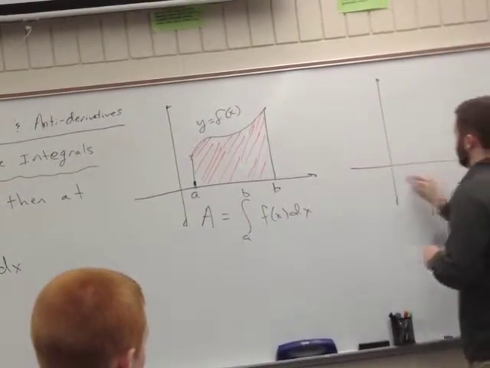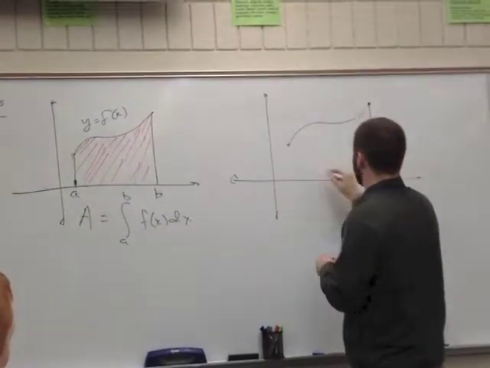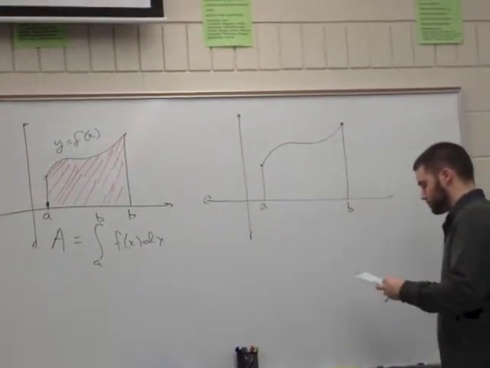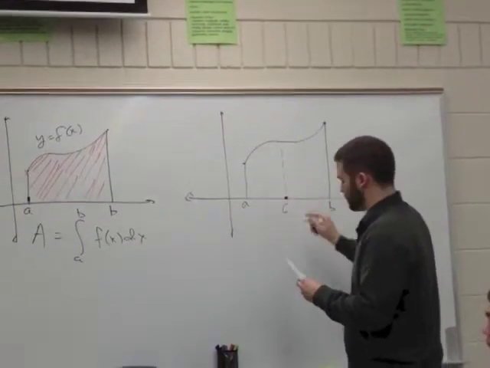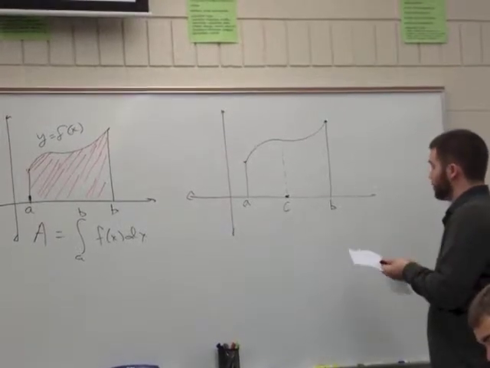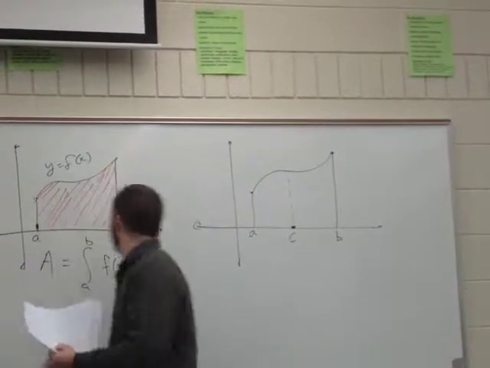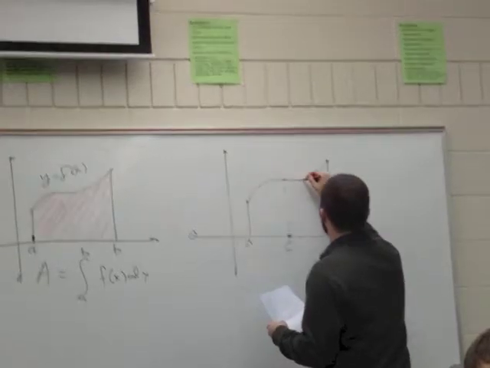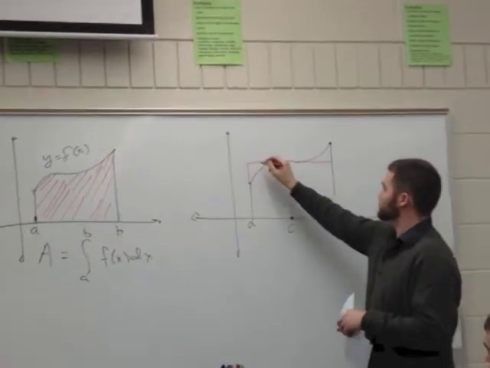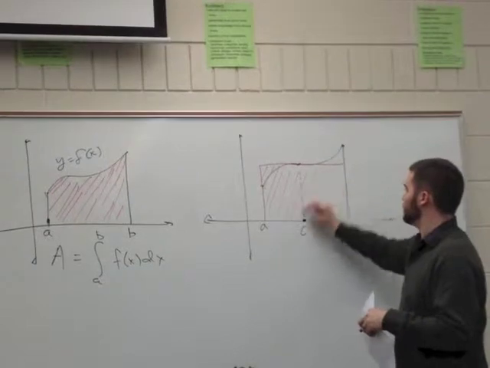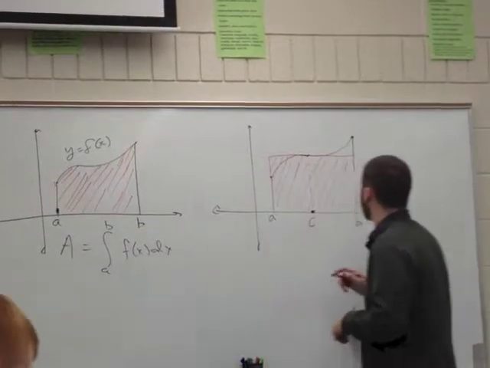Mean value theorem says this. If I take that same function from a to b, it says that there is some point c such that the area of this red rectangle, the area of the red rectangle, is the same as the area underneath the curve. Okay?